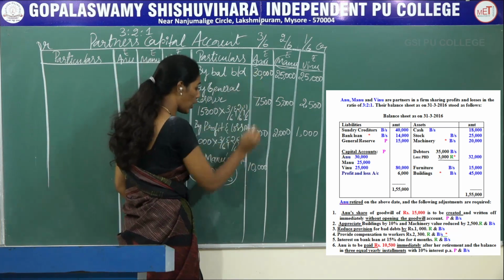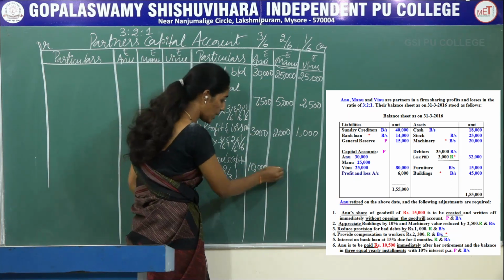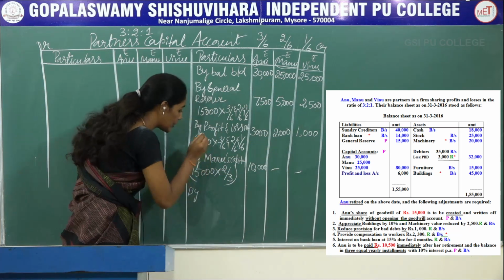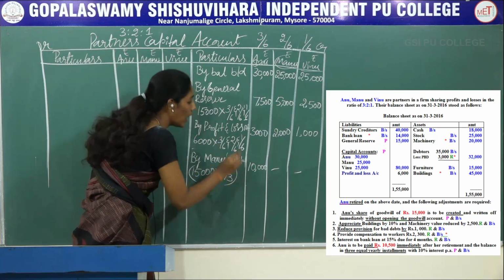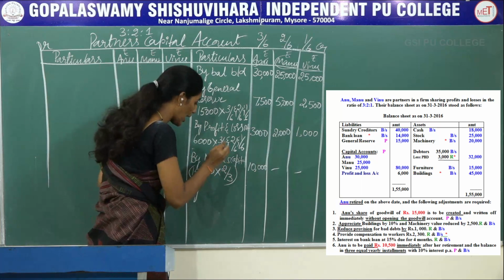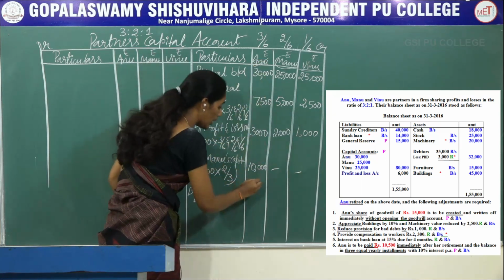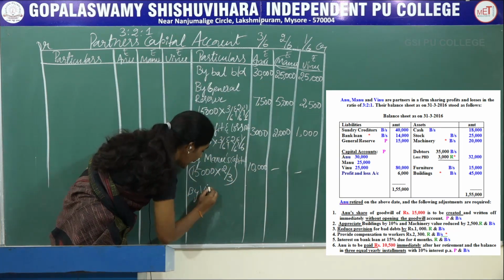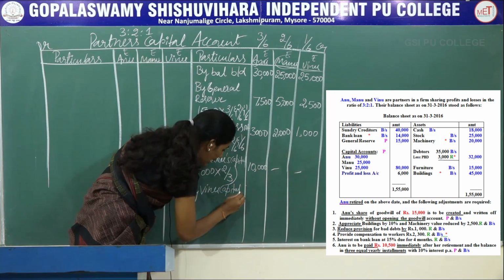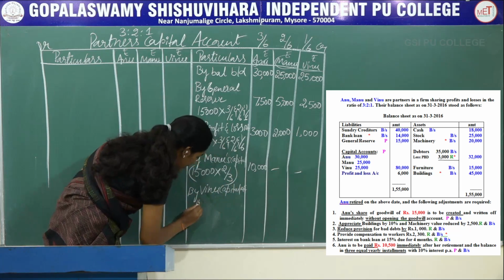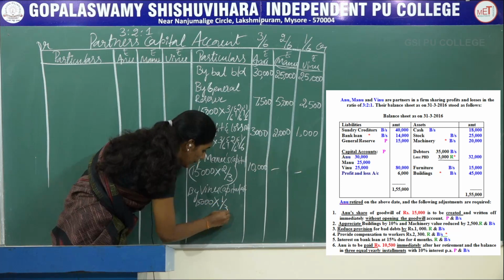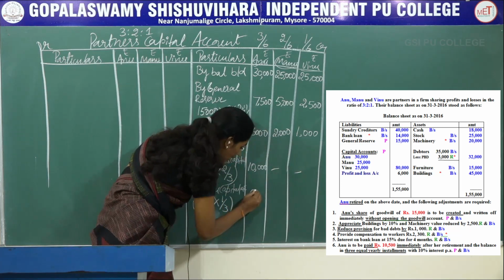Remember, you should record the amount in Anu's column only. You should not record it in Manu's column. Here the continuing partner has to give her share of goodwill at the time of retirement. So you have to write in Anu's column only. And the next partner is Vinu. Vinu's capital account, and take the same goodwill amount 15,000 into her gain ratio, so then you will get 5,000.